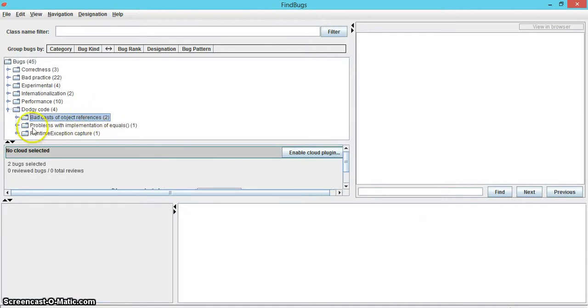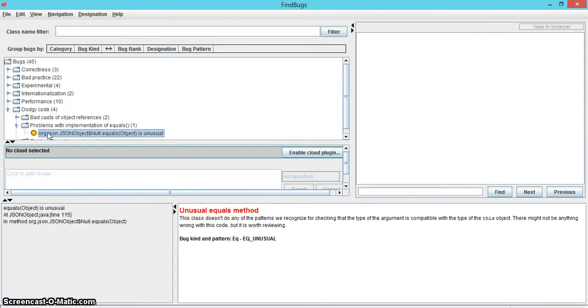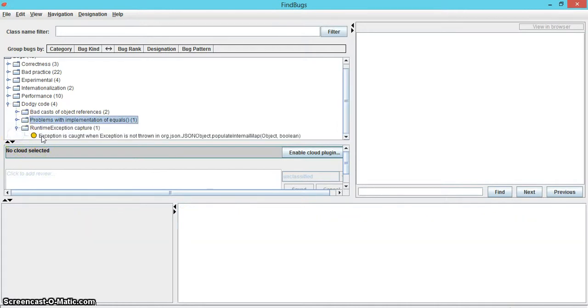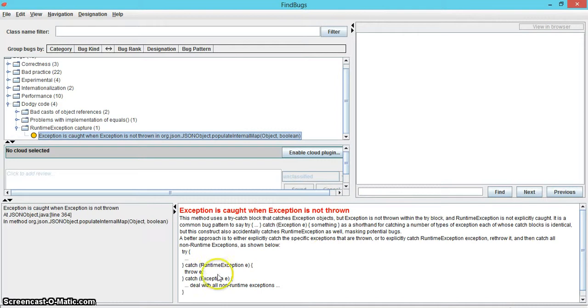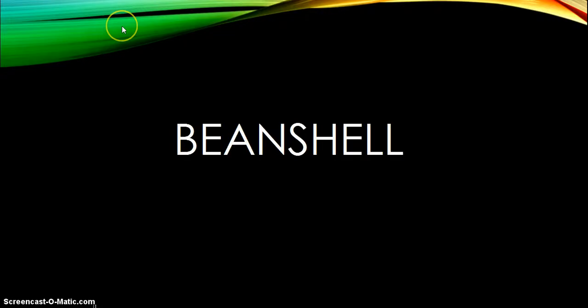Another subcategory in dodgy code is problem with implementation of equals. FindBugs says that it doesn't find anything wrong with this error, but that it is still worth reviewing. The last subcategory under dodgy code is runtime exception capture, which uses a try-catch block, but the exception is not thrown within the try block, and the runtime exception is not explicitly caught. FindBugs says that it would be better to explicitly catch the specific exceptions which are thrown, or to explicitly catch runtime exception. BeanShell will be the next project we will be discussing in this screencast.